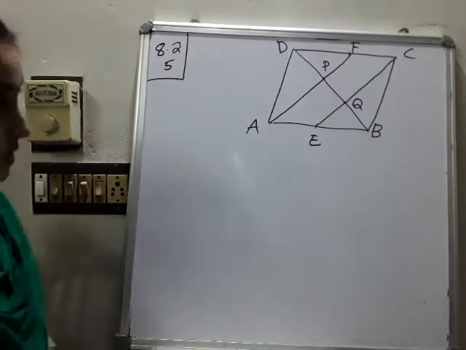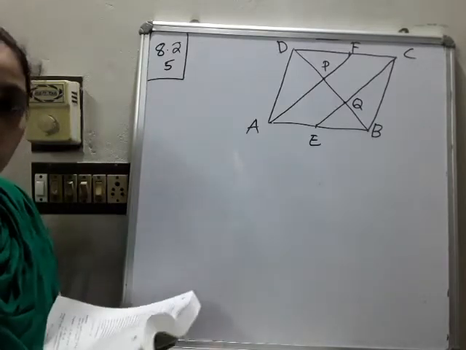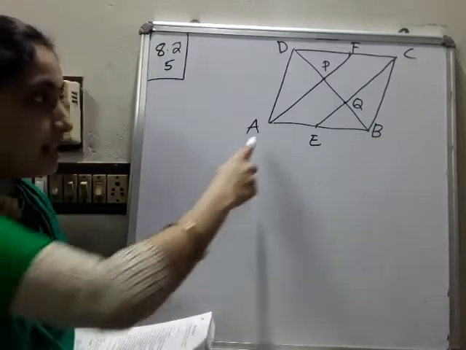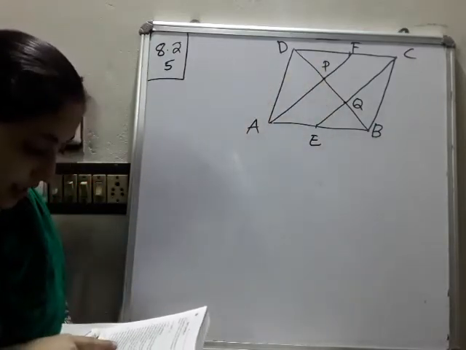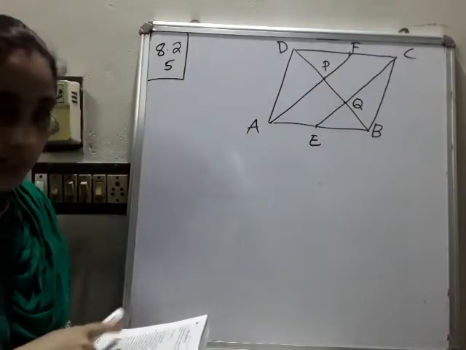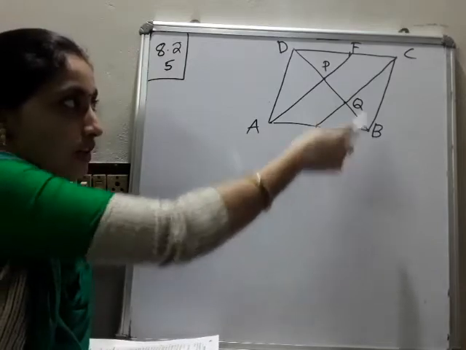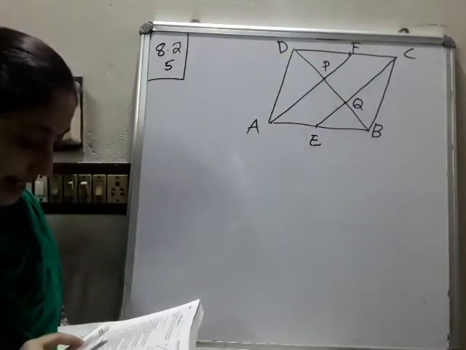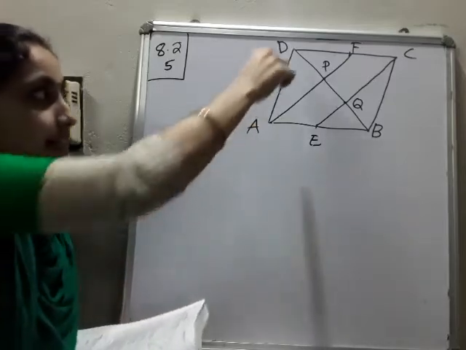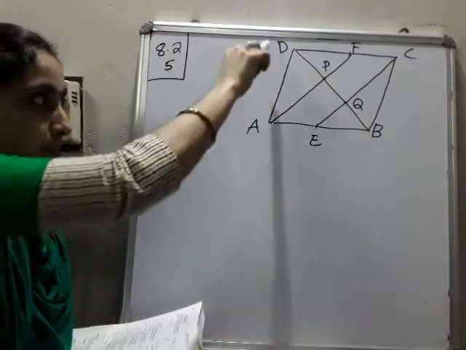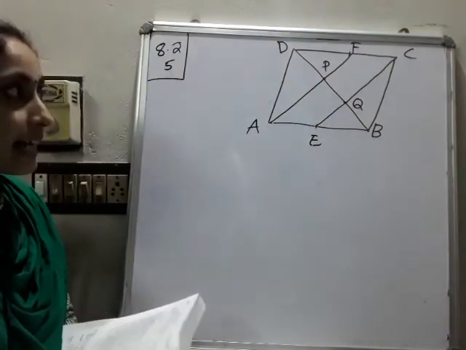The next question is exercise 8.2, fifth question. The question is this: in a parallelogram ABCD, we have already drawn the figure, E and F are the midpoints of the sides AB and CD respectively. That is, E is the midpoint of AB and F is the midpoint of DC. Show that the line segments AF and EC trisect the diagonal BD.